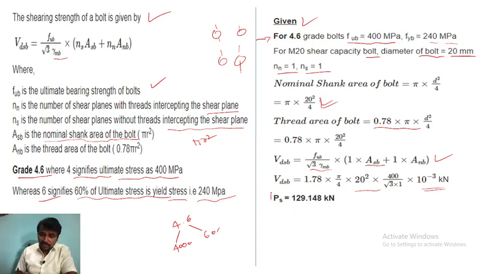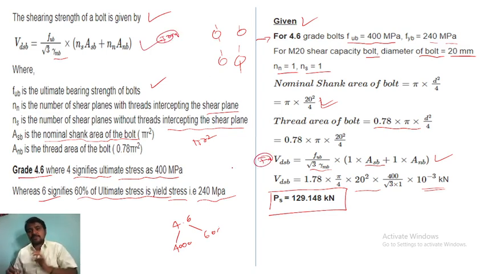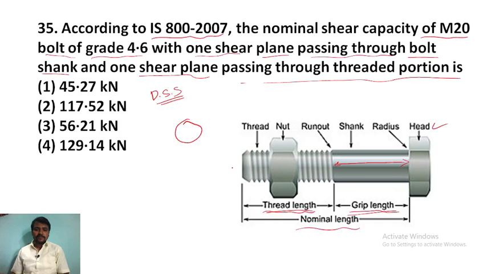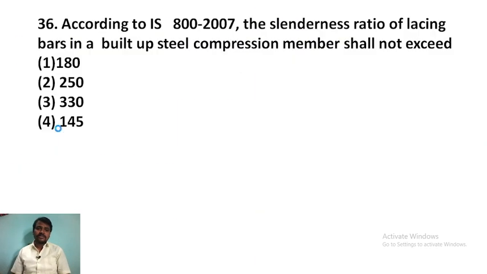So the answer for this question is 129.148 kilonewton. You have to remember this formula, these two are very important. So the answer for the given question is 129.14 kilonewton. This is the design of steel structures question.